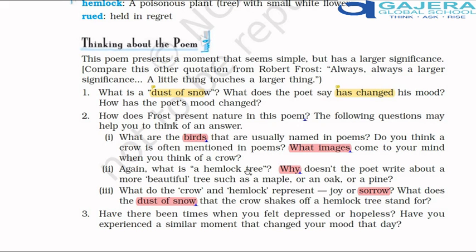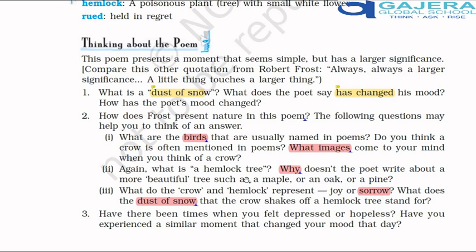What is a hemlock tree? A hemlock tree is a poisonous tree. A potion, a drink made out of the leaves or the bark of a hemlock tree was given to Socrates to kill him when he was actually given the death penalty for questioning the authorities in Greece. So hemlock is a poisonous tree. But here, the poisonous tree has become a symbol of positivity. It subverts the conventional meanings associated with these symbols.